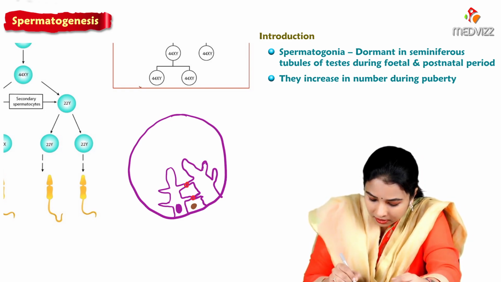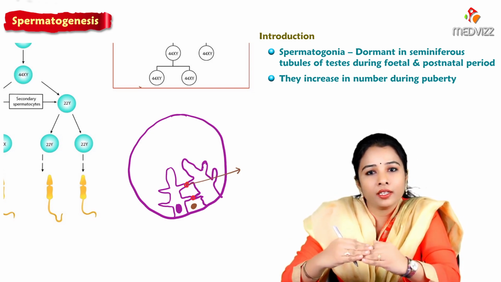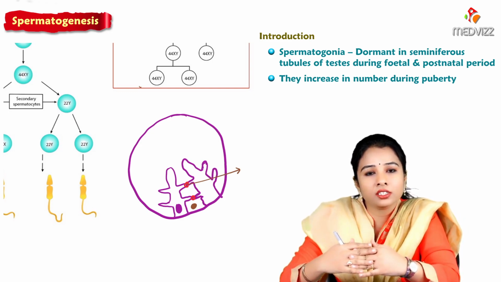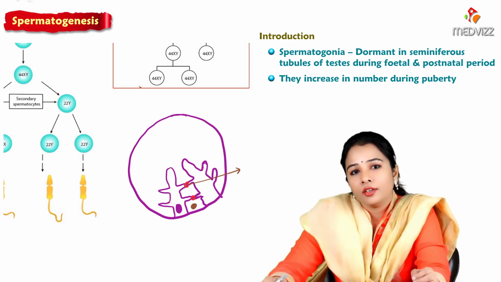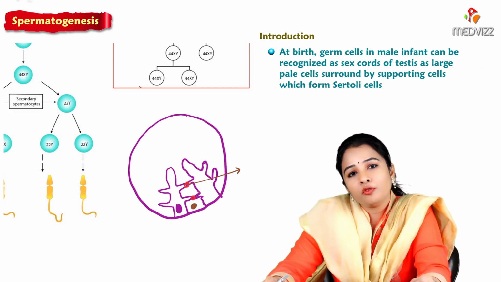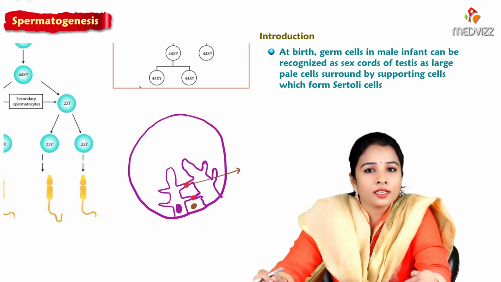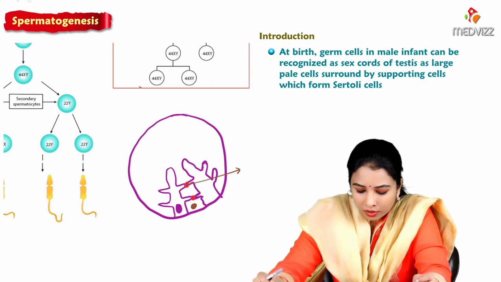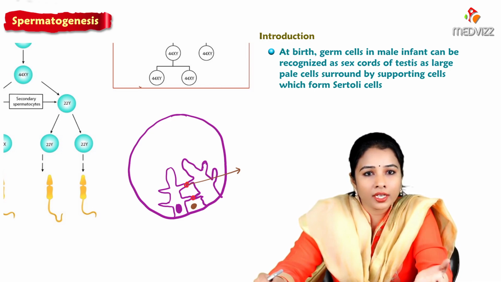These bridges which are present here break up and again form. They are the tight junctions which are like the blood testis barrier. The primordial germ cells at the time of birth in a male infant can be recognized as sex cords of testis. Inside the testis, it is fully filled with cells without any lumen.